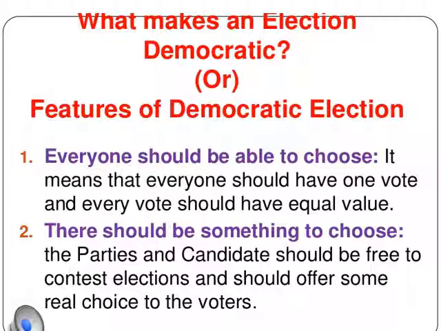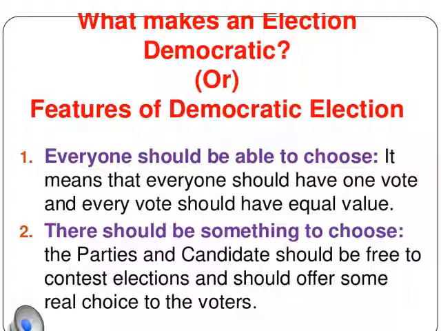All the men and women who are at the age of 21 plus have a right to vote, and each and everyone should have one vote, and every vote should have equal value, without any discrimination. I am saying equal value for all the votes, whether the vote is given by a woman or a man or any other caste, all the votes should have equal value.